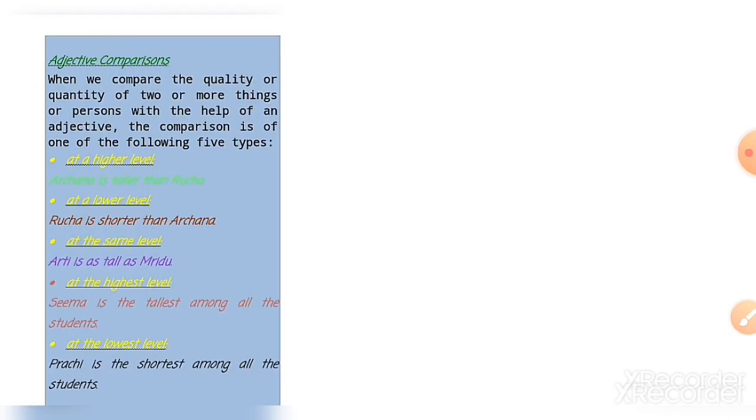Today, we are going to start chapter number 9, that is adjective comparison. In the last class, we had completed chapter 8, that is adjective, in which we studied the definition of adjective and different kinds of adjective. Then, after that, we also solved some exercises based on the chapter. So, today we are going to have adjective comparison in chapter number 9. Without waste of time, let us begin the class.